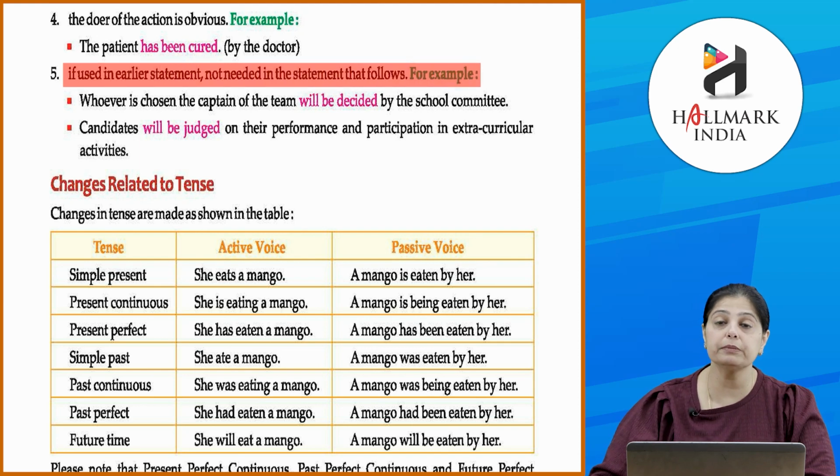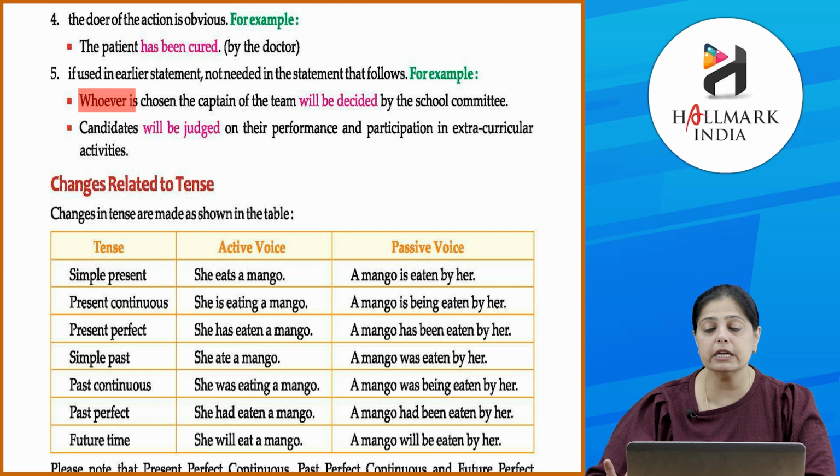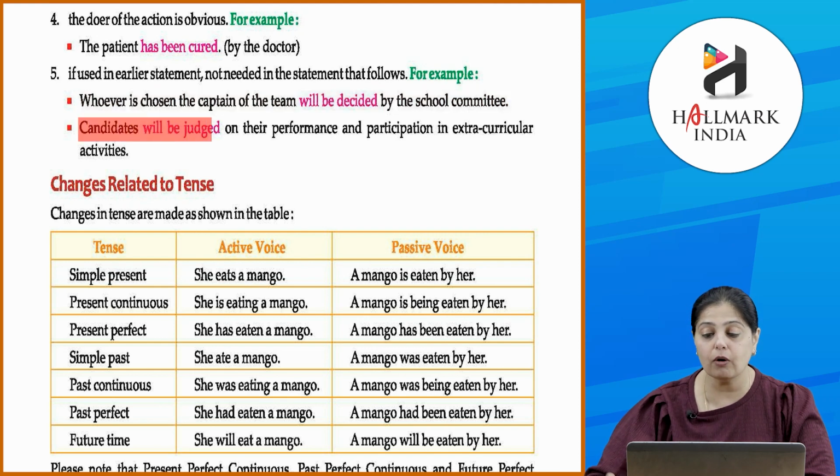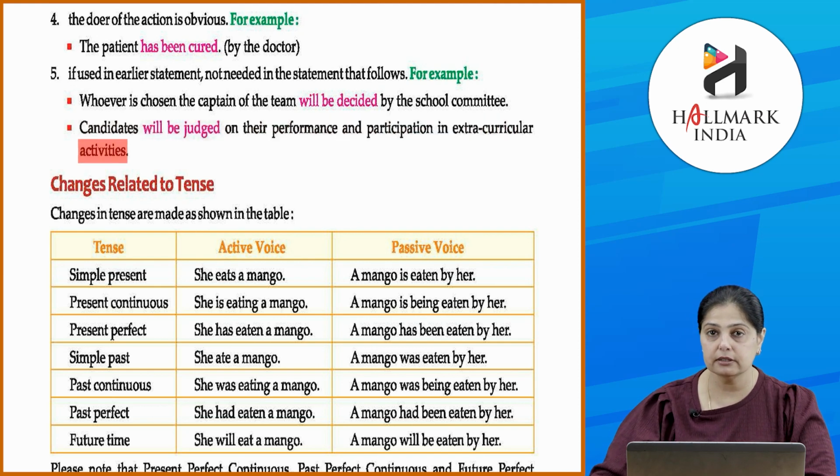तो अगर एक statement में उसको use किया गया है, so you need not have to repeat that thing again, okay, like whoever is chosen the captain of the team will be decided by the school committee. Okay, candidates will be judged on their performance and participation in the extracurricular activities. Clear?